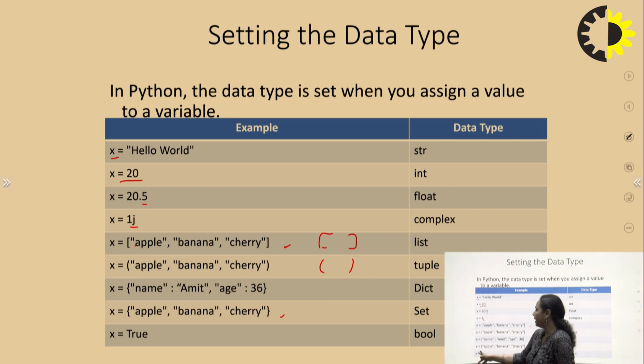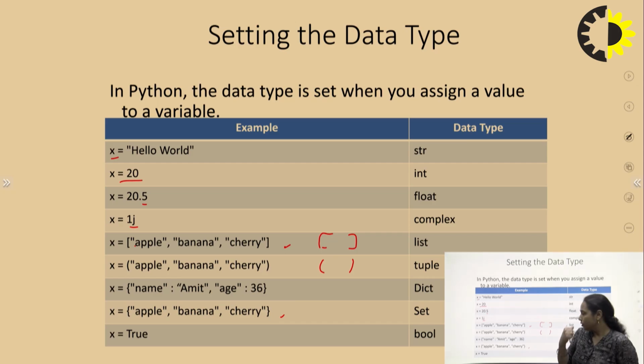Next, if I write x equal to True or x equal to False, it is Boolean type. In Boolean, we have data either in true form or false form. So whenever it is written True, it is Boolean type data, and it will return bool.